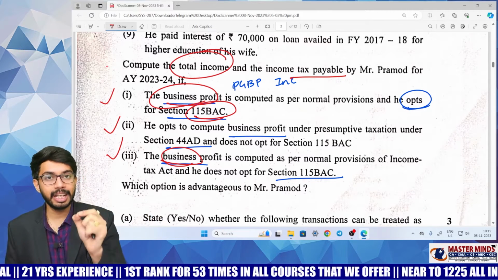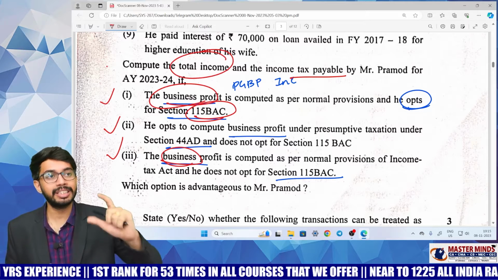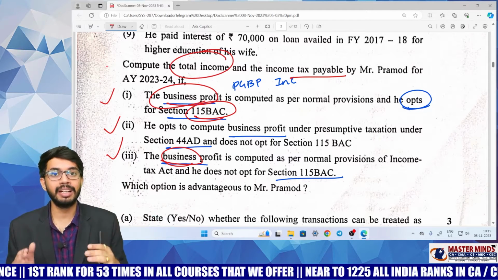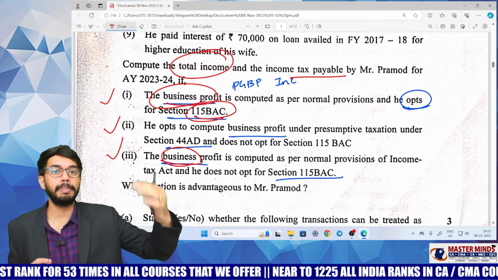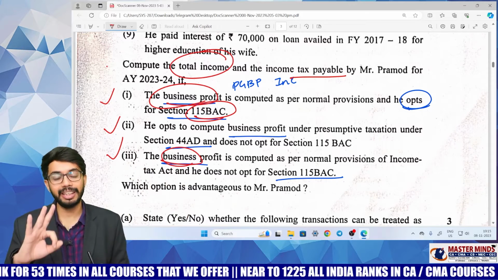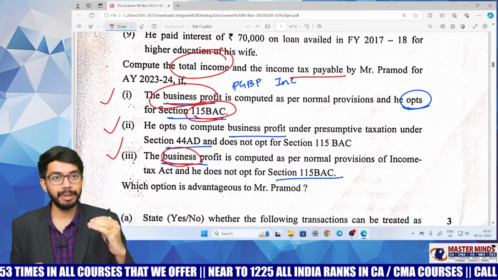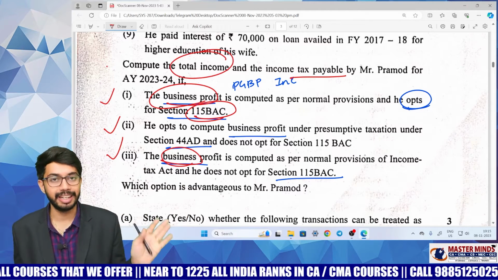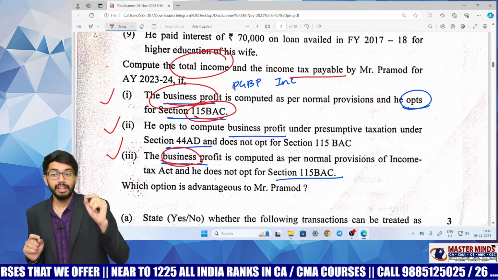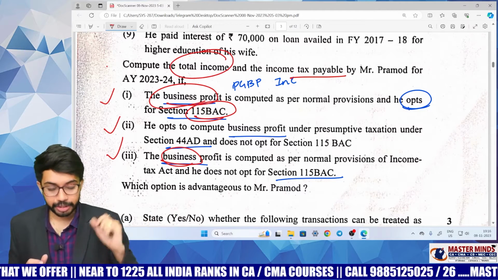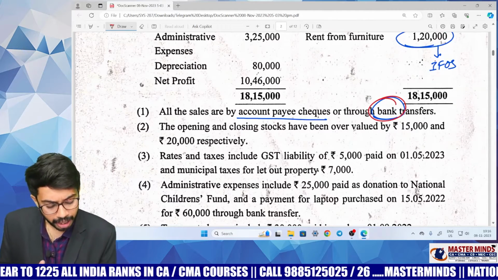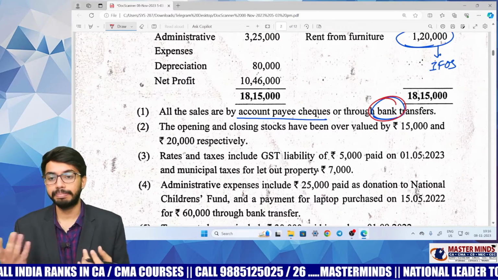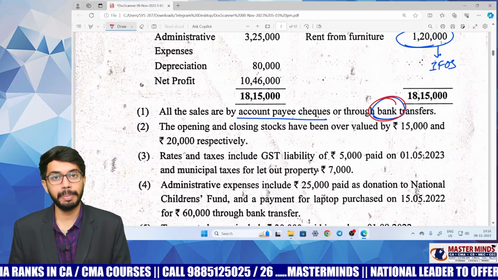So in the first case you will calculate tax liability under concessional tax rates. In the second case you will calculate tax liability under regular tax rates, but with PGBP income on a presumptive basis. In the third case you will calculate tax liability as per normal provisions of PGBP and as per regular tax rates. Is it clear? Now, I hope you have understood this question. So here all the sales were received through bank, so you can offer 6% of the sales as PGBP income.